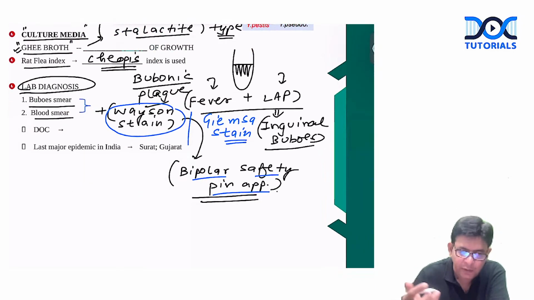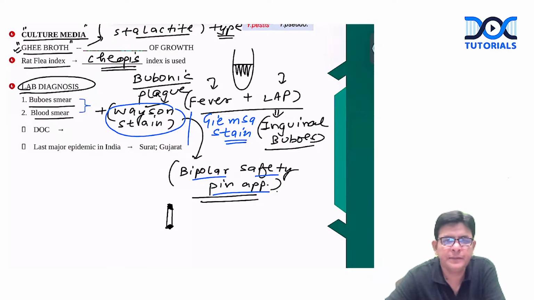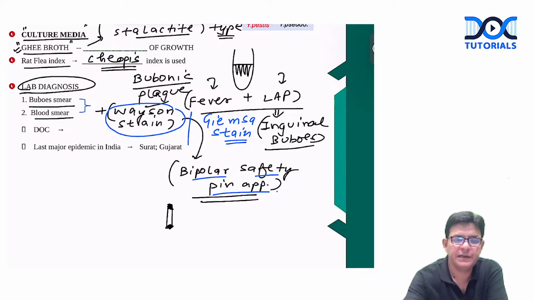And what is the bipolar safety pin appearance? If you don't know it till now, this is it. The organism is stained at the poles, and in between it remains unstained, which gives the appearance of a safety pin. So it is also termed the safety pin appearance or bipolar appearance. Yersinia pestis is the classical example of the same.